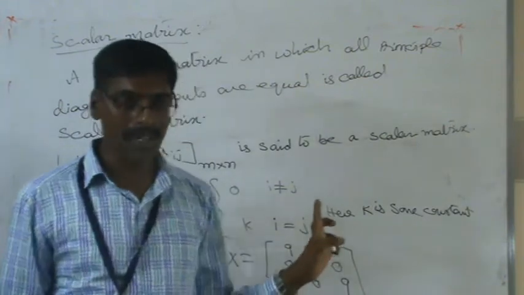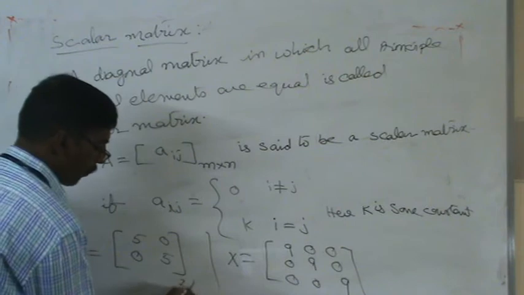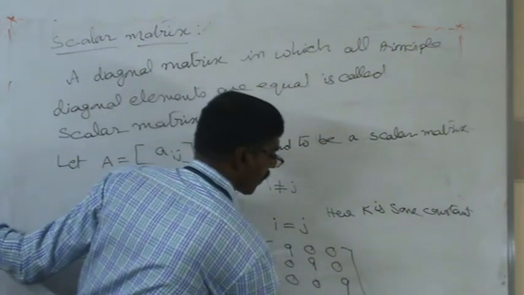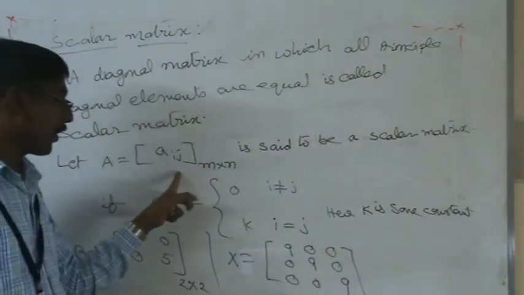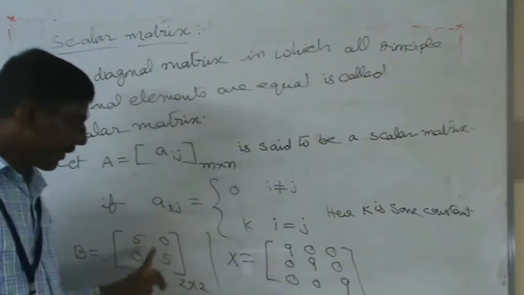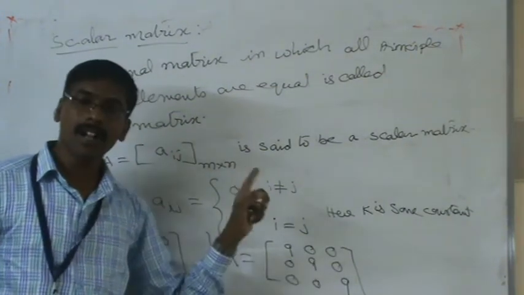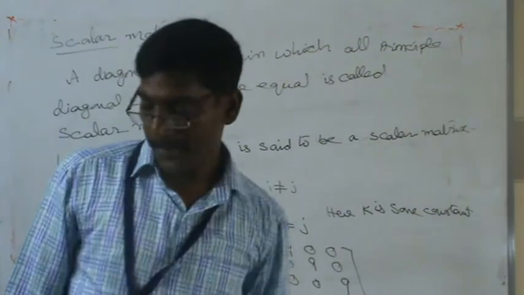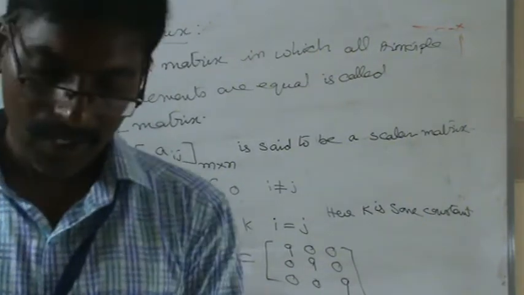Very, very important for us from the examination point of view. In the case of order 2 by 2, this is one example of a scalar matrix. An example of order 3 by 3 is also an example of a scalar matrix. The condition should be remembered very clearly: except the principal diagonal elements, the remaining elements should be 0, and all the diagonal elements should also be equal. That's the representation of the scalar matrix concept. Next we discuss one more example.